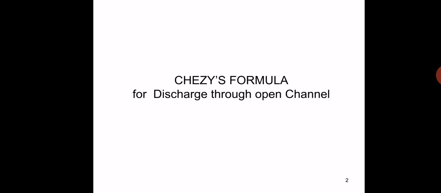In yesterday's class, we discussed the basic parameters of open channel flow, meaning what we mean by depth, breadth, hydraulic radius, and hydraulic mean depth, and what the basic parameters are for rectangular channel sections and trapezoidal channel sections. Here we are going to derive Chezy's formula for the discharge through open channels, and solve simple problems on Chezy's formula.